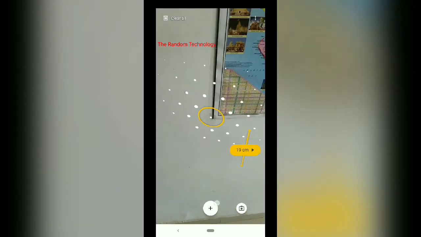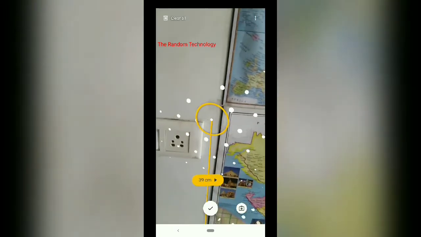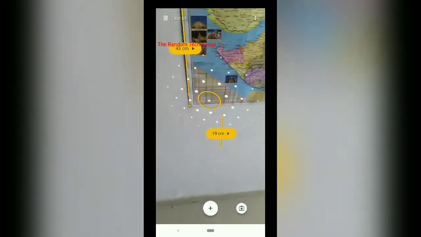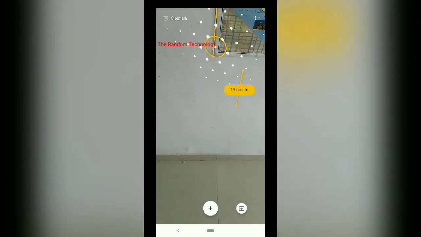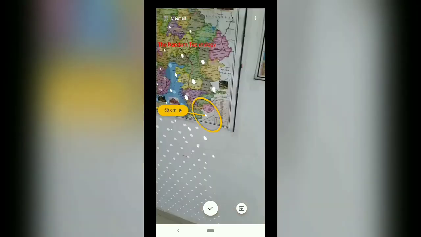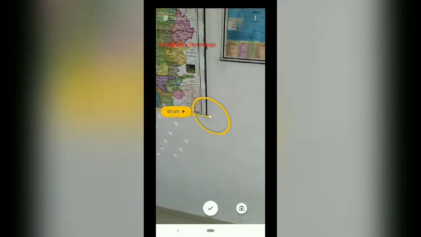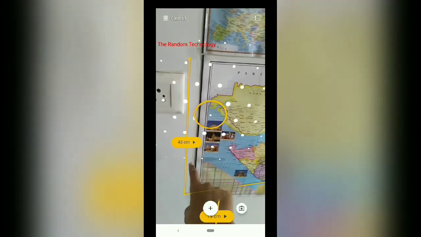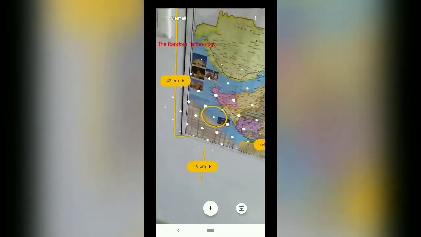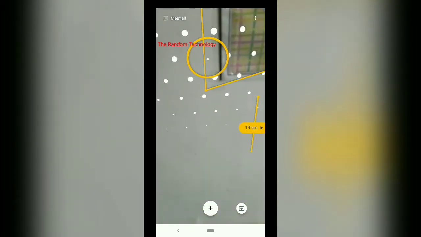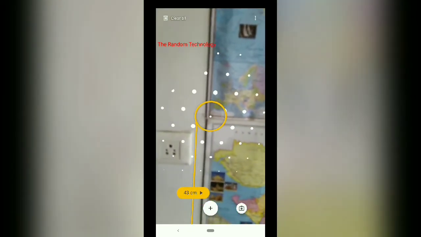So now let us measure the mat that I have. Firstly, the breadth is around 43 centimeters, and now let us measure the length. The length is about 67 centimeters. Something has gone wrong here because of the way I clicked, but it is awesome. It is a really good app for measuring, the best I have seen.